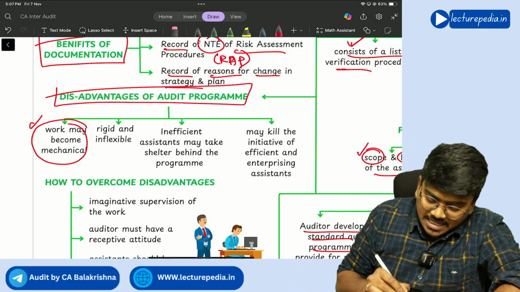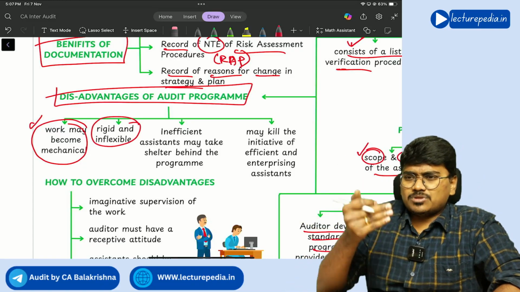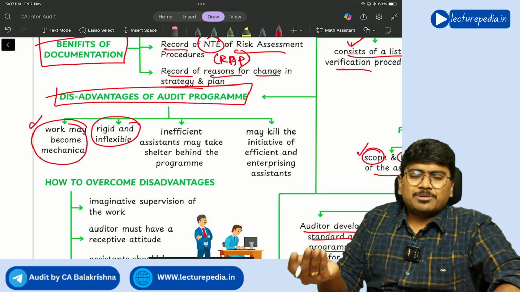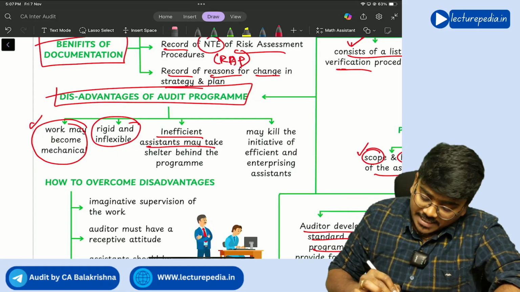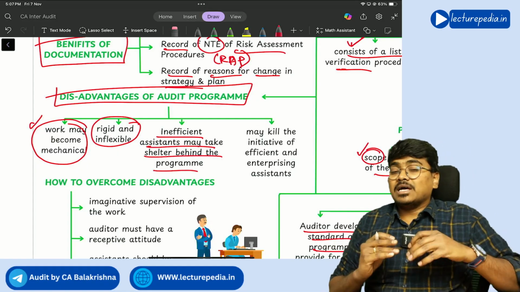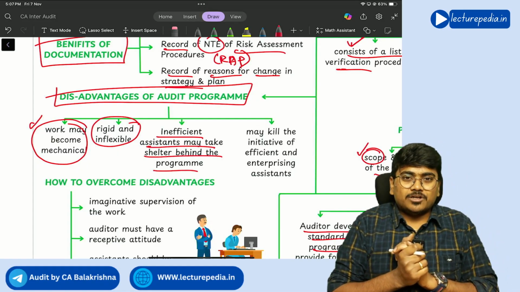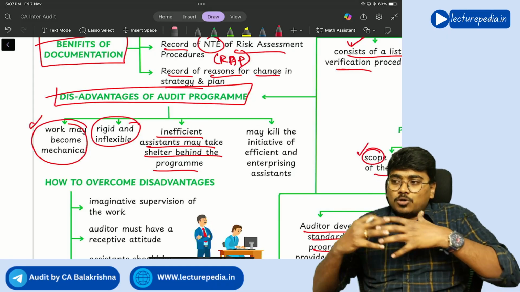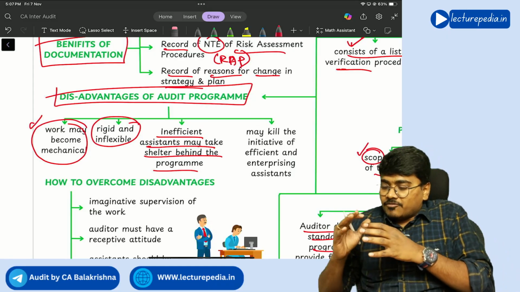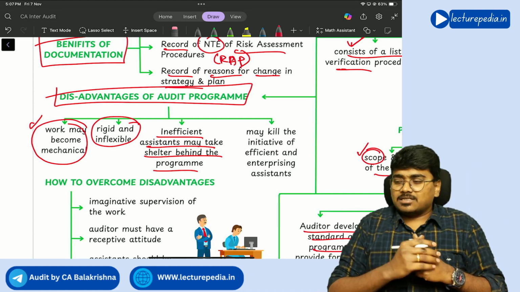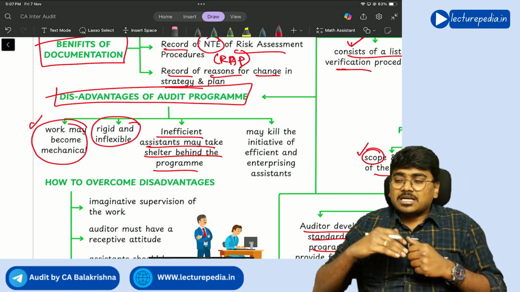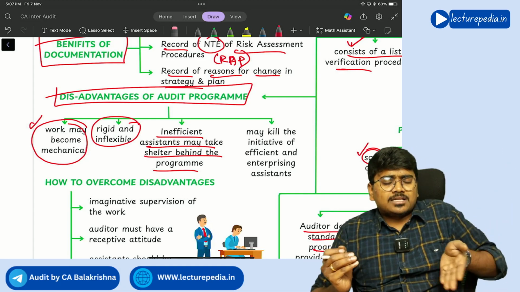Clear? Next, rigid and inflexible. If you just give a list of procedures, it might become rigid and inflexible. Inefficient assistants may take shelter behind the program. The assistants who don't want to perform the work, if the principal asks why they did not perform that work, will simply say that it is not written in the audit program.